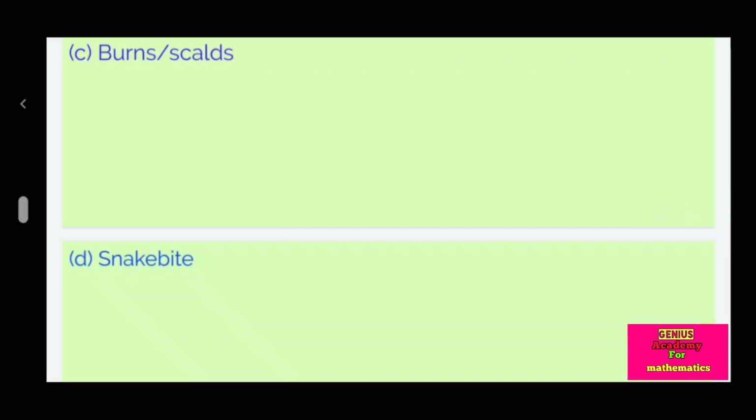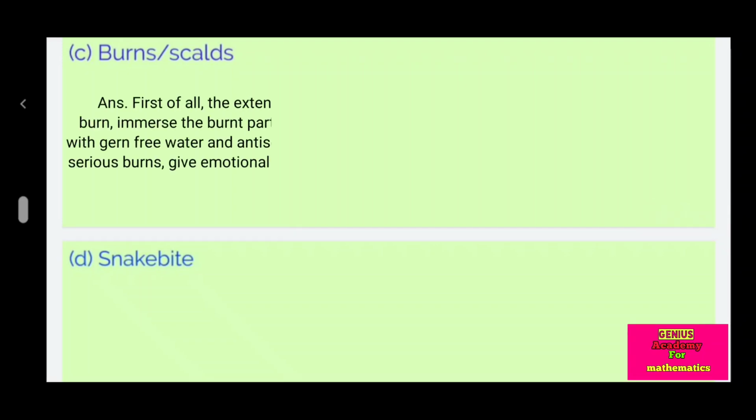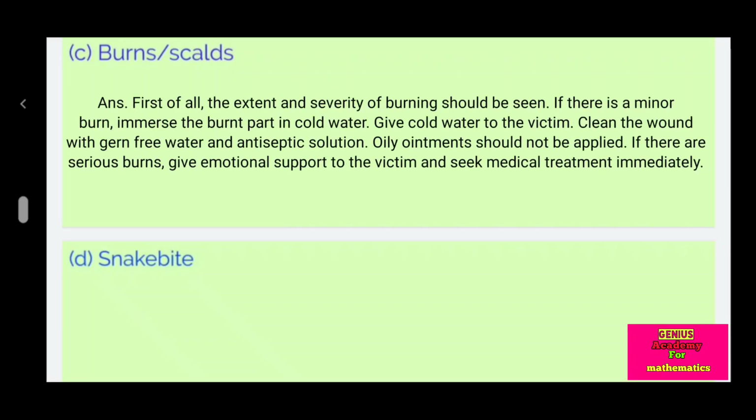Burn, scalds. First of all, the extent and severity of burning should be seen. If there is a minor burn, immerse the burnt part in cold water. Give cold water to the victim. Clean the wound with germ-free water and antiseptic solution. Oily ointment should not be applied. If there is a serious burn, give emotional support to the victim and seek medical treatment immediately.